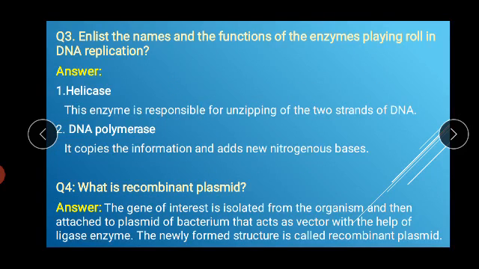Number 3 question is: enlist the names and the functions of the enzymes playing a role in DNA replication. In DNA replication, different types of enzymes are involved in this process. Before replicating or making the copies, DNA has to unzip its strands, and after that it will make the copies of the information. Number 1 enzyme involved in this process is helicase enzyme. This enzyme is responsible for unzipping of the two strands of DNA. It will unzip the two strands of DNA.